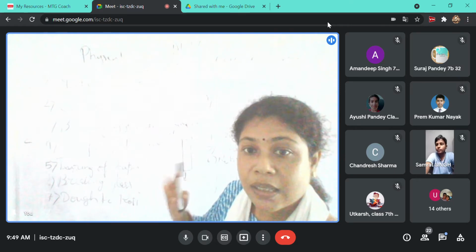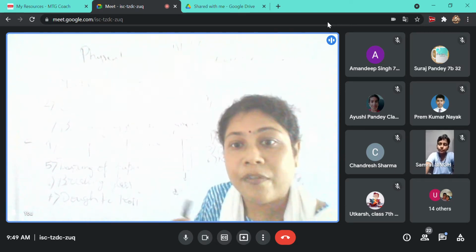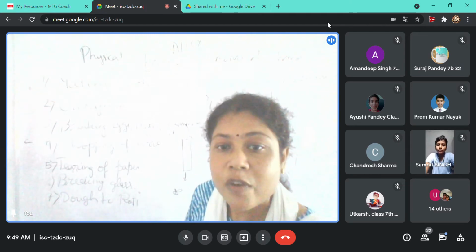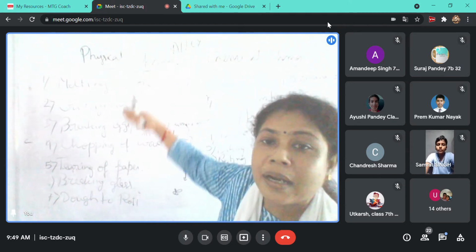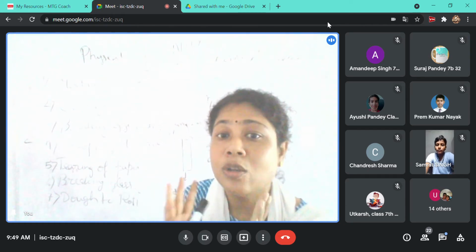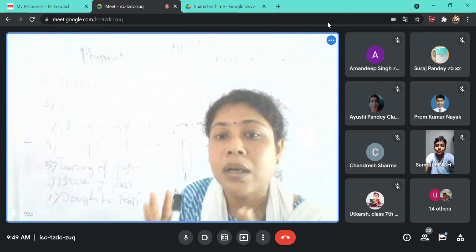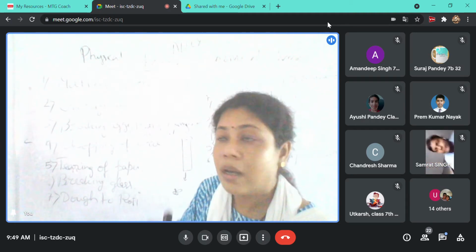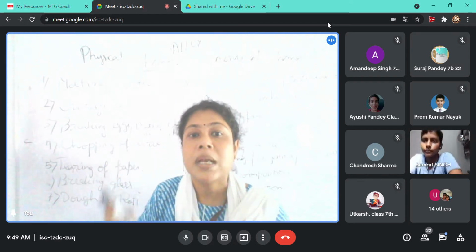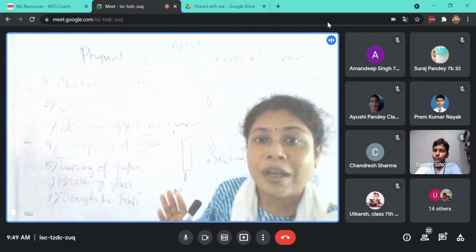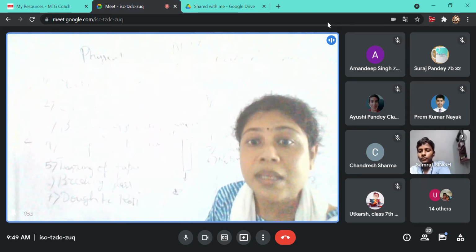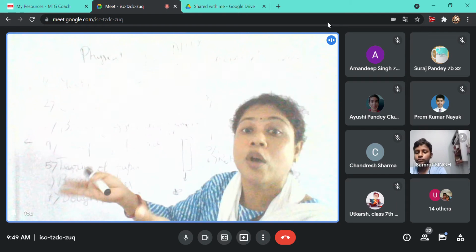These are physical change. Last year you have read that cutting of fruits and cutting of vegetables are irreversible change, but they will come under physical change now, because when you are actually cutting it, there is no change in the chemical composition of the compound. Again, we have read about inflating of balloons and bursting of balloons. We have read that inflating of balloon is a reversible change and bursting of balloon is irreversible change.